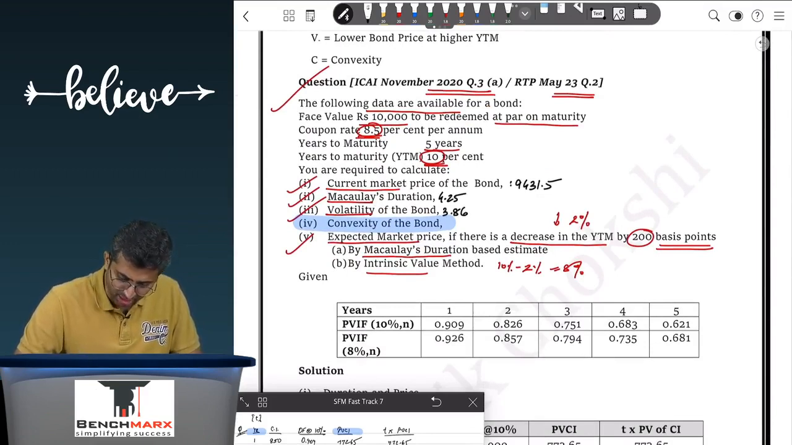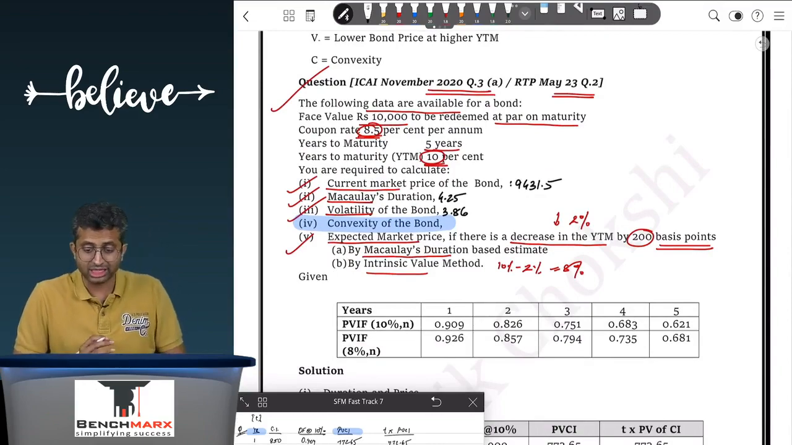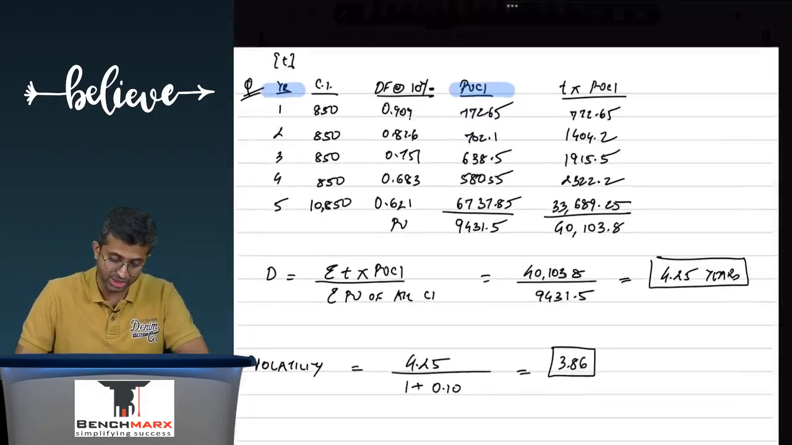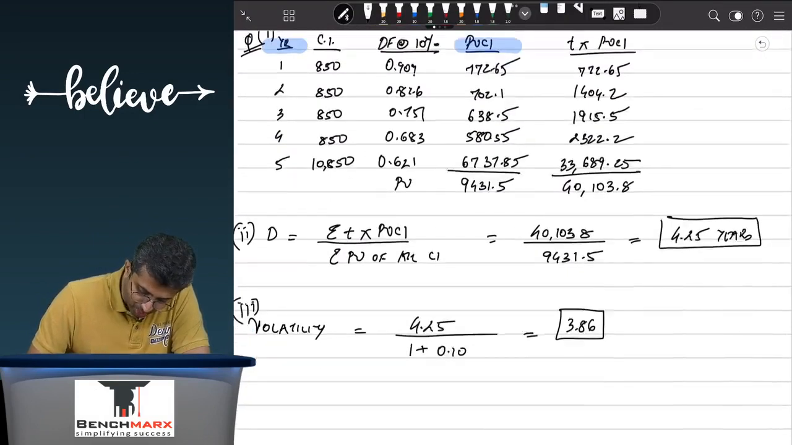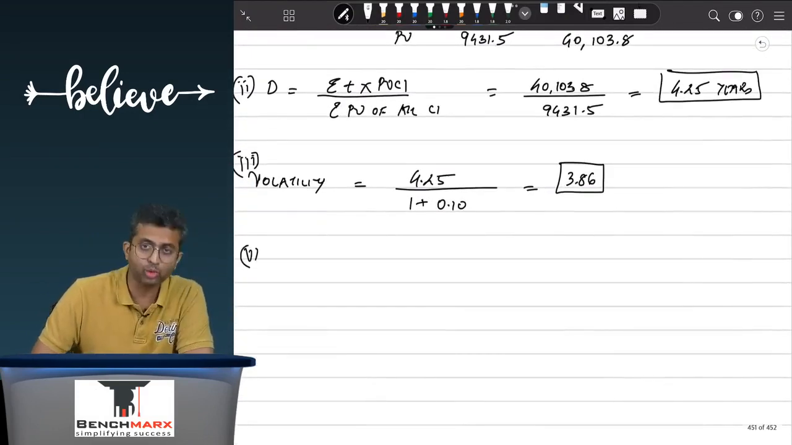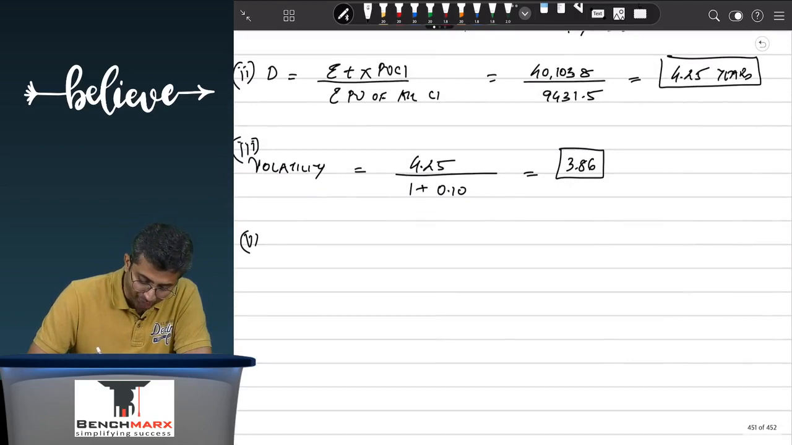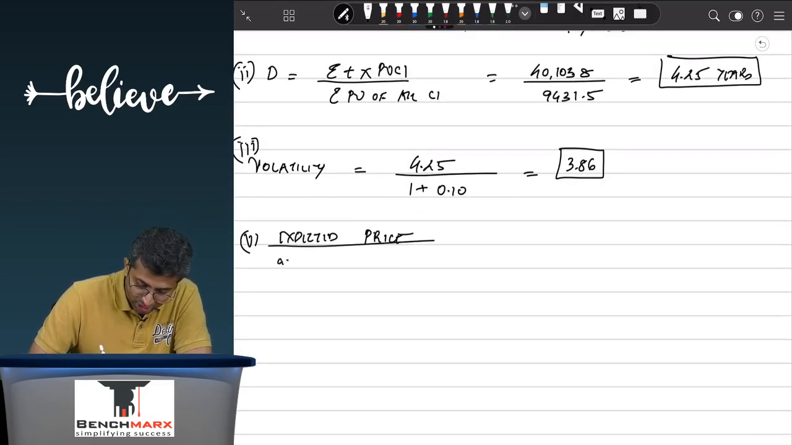3.86. Convexity is still remaining and the expected market price if there is a decrease in yield by 200 basis points. So this is sub point 1, this working is for sub point 1, this is sub point 2, this is sub point 3. You go to sub point 5 now. So if I am going to sub point 5, I want to find the expected price first using the duration estimate.